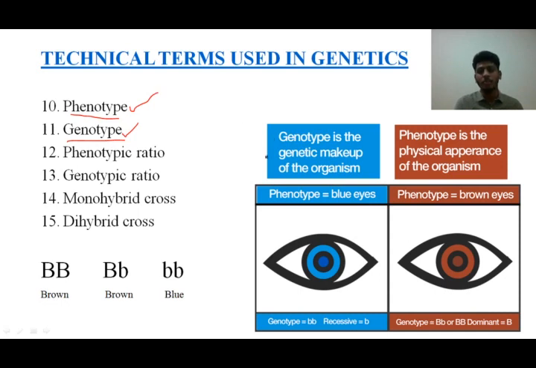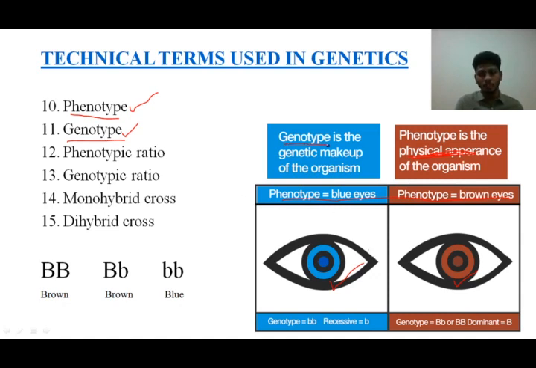I have taken an example of eye color here again. Phenotype is the physical appearance of the organism. See now, I have taken an example here. Brown eye, you could see around, right? The physical appearance. And the blue eye also can be seen. So both blue eye and brown eye, when I write, this is a phenotype. Phenotype is nothing but the blue eye and brown eye in this example. Now, this is what I see, but when I go deep into it, what kind of genes are aligned, what kind of gene arrangement has happened, there comes genotype.